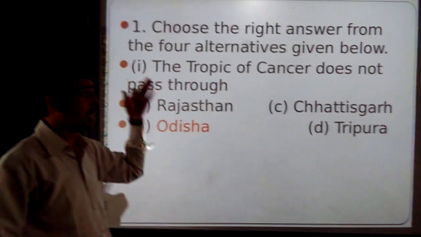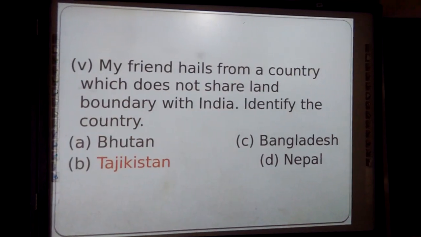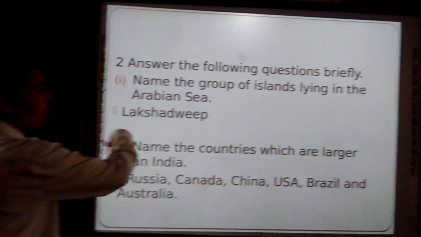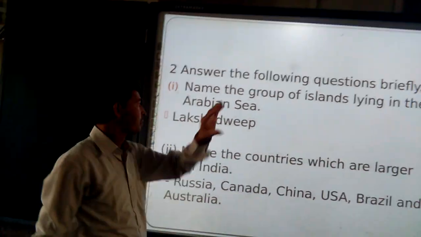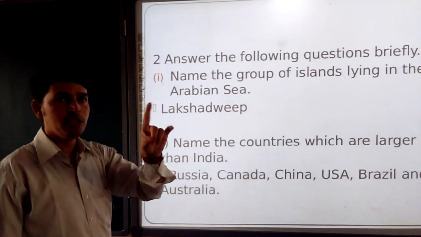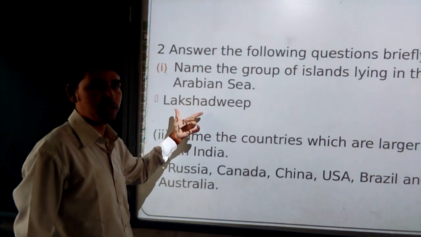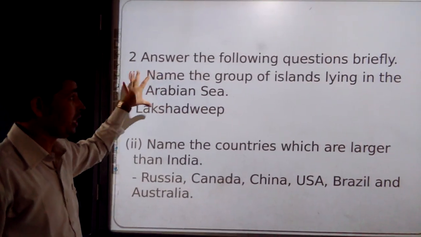Then we move to the next one, the 3 marks questions. These questions are also going to be asked for only 1 mark. Name the group of islands lying in the Arabian Sea, 1 mark. So it is fixed in your mind: which island group is there in the Arabian Sea? Lakshadweep. Suppose I change the question.